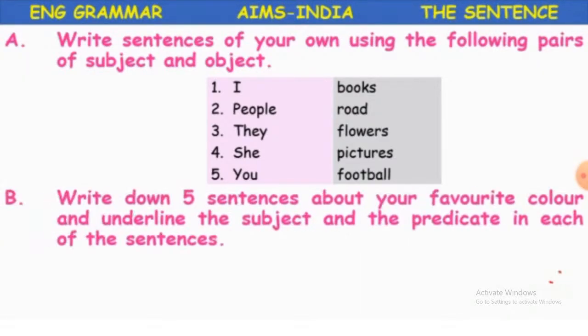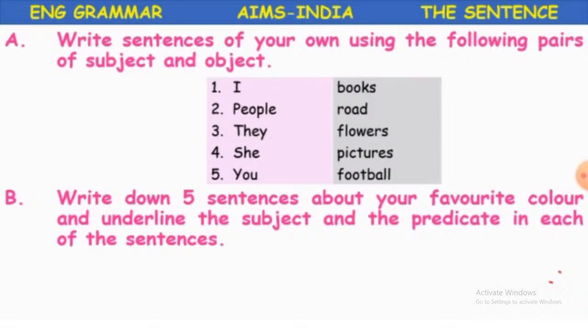So you have to do your own work here. Try to pair these two subject and object words with the help of a verb and make a complete sentence. And one more task for you, children: write down 5 sentences about your favorite color. Everybody has favorite colors, favorite sports, favorite food, favorite movies, so many things.